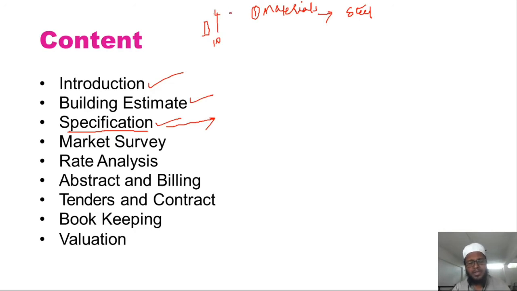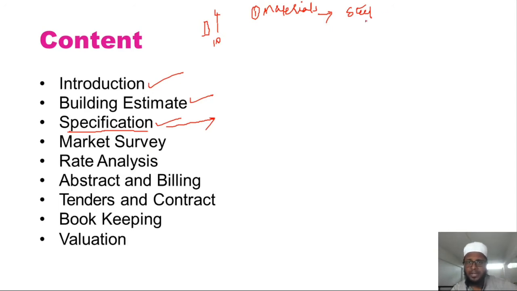Even in cement and sand, different types of materials are available in our construction industry. So we need to clear all those things: what materials will we be using in our construction project? That has to be cleared completely. Without clearing that specification, we are not supposed to start that particular project.